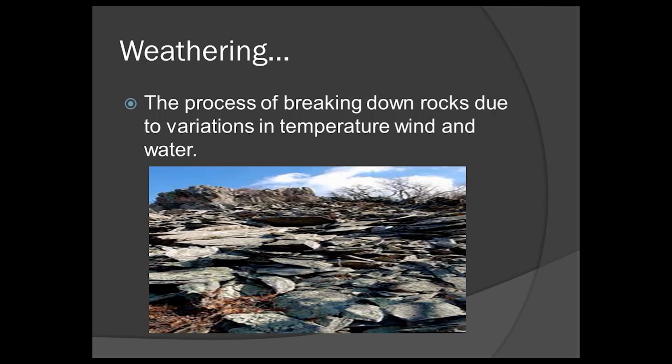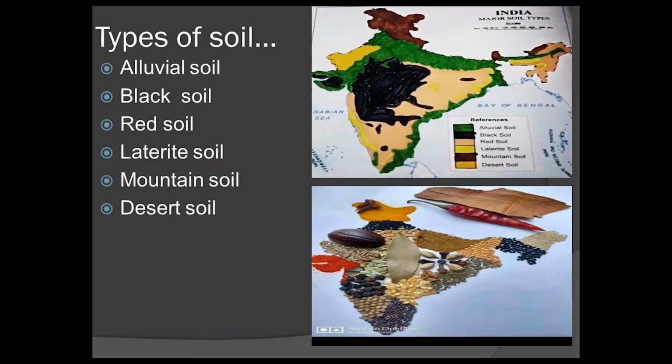What is weathering? The process of breaking down rocks due to variations in temperature, wind and water is known as weathering. Types of soil. Look at the map of India. We see 6 different colors indicating different types of soils found in different parts of the country.